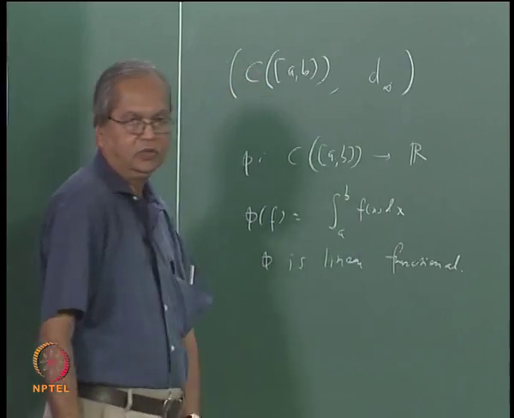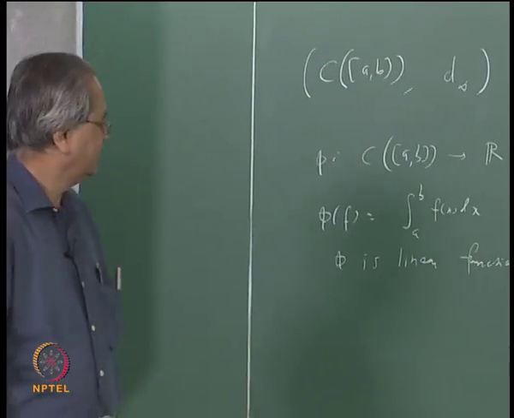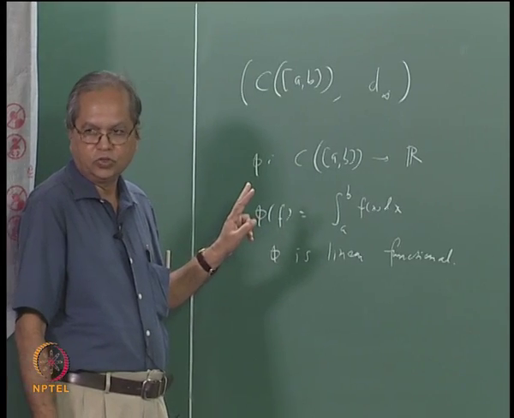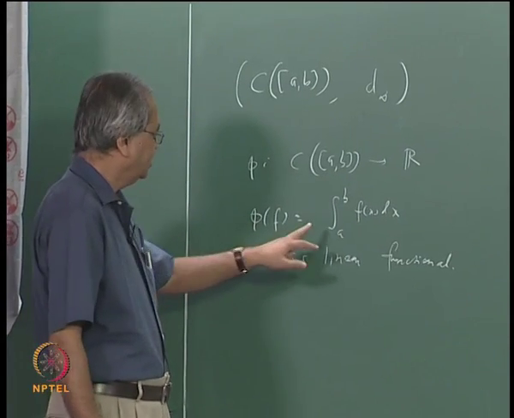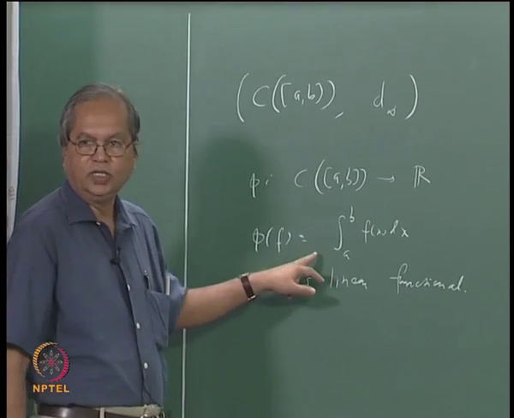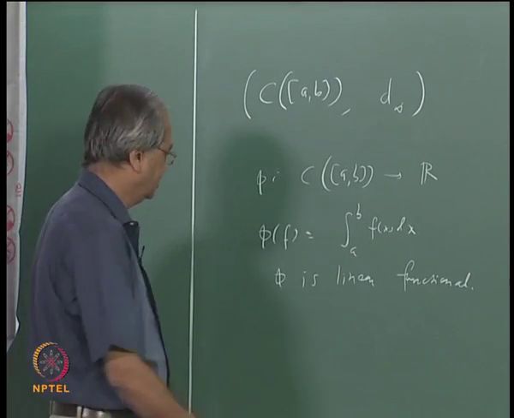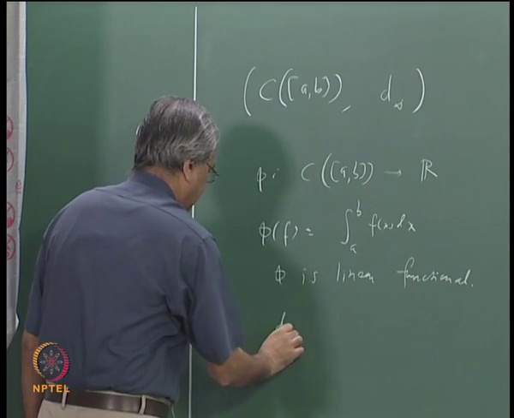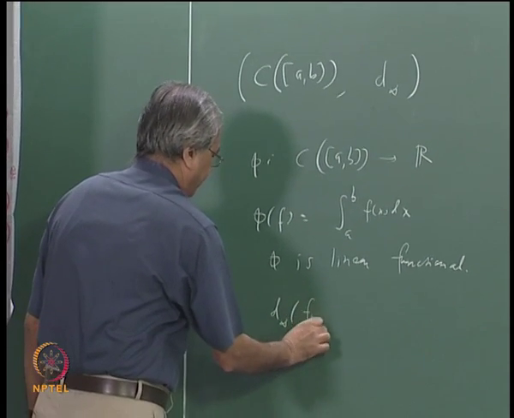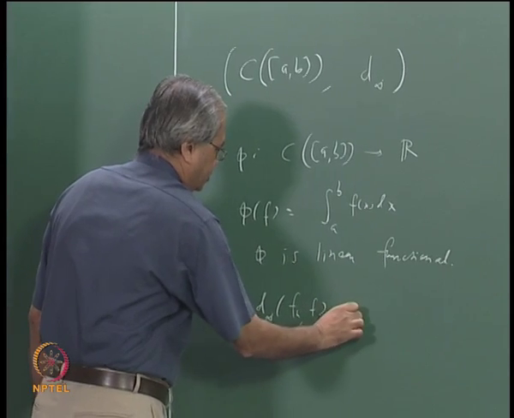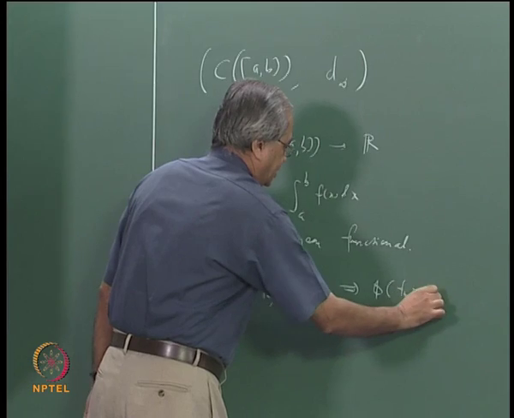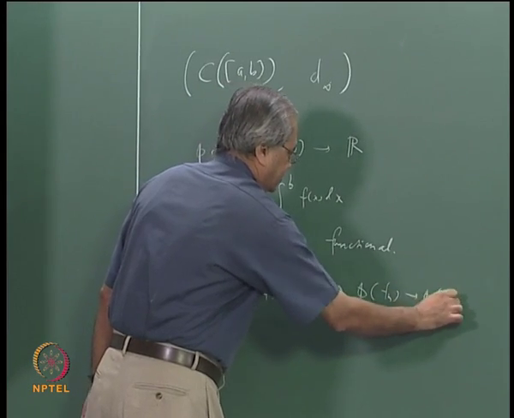And what did we prove yesterday? That if fn converges to f uniformly, then integral of fn converges to integral of f. In other words, if fn converges to f in this d infinity, that is d infinity (fn, f) tends to 0, this implies phi of fn tends to phi of f.